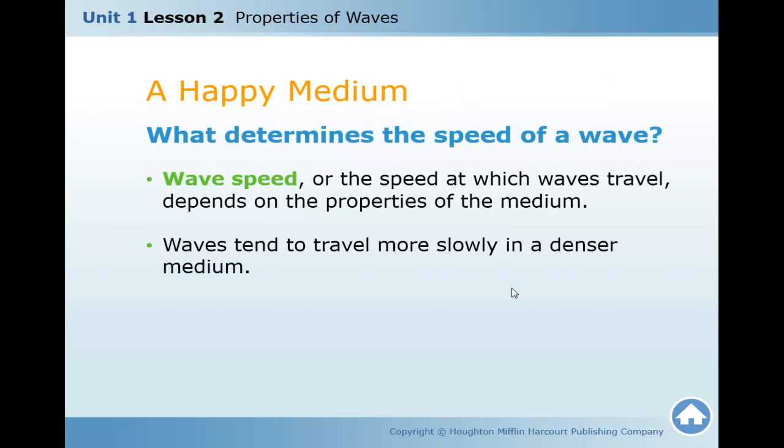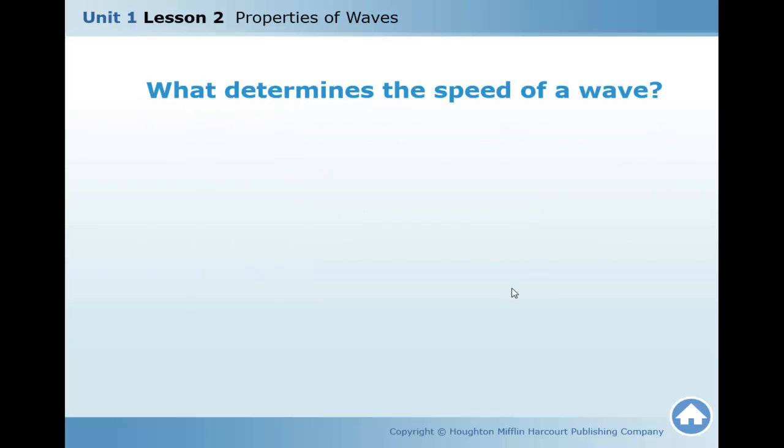So, what is the wave speed, or the speed at which waves travel? It depends on the properties of the medium. Waves tend to travel more slowly in a denser medium. So the wave can't move very fast when the medium is dense.